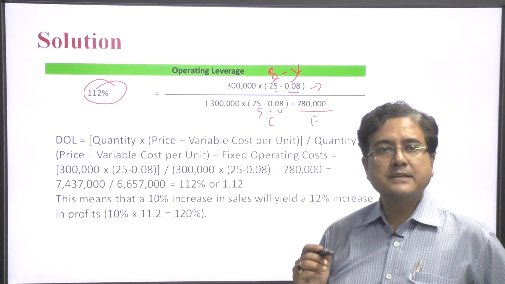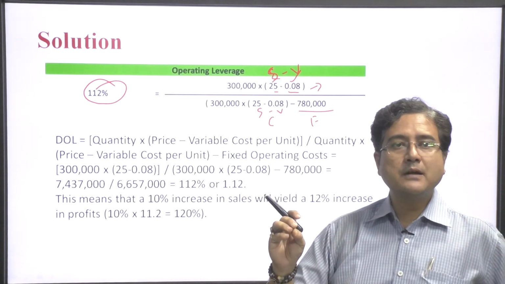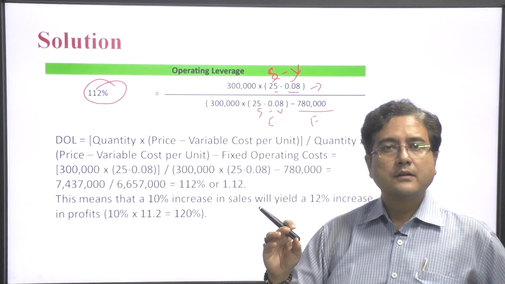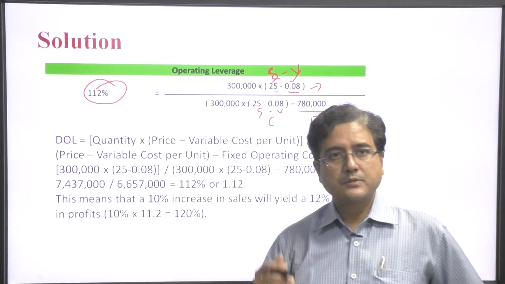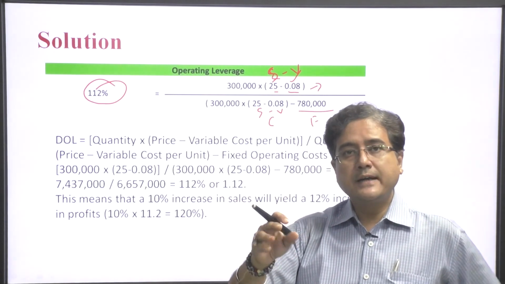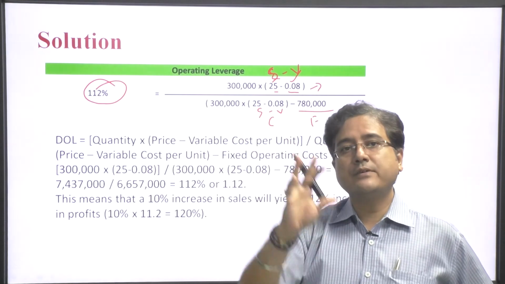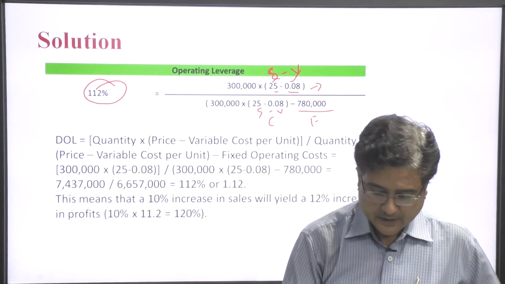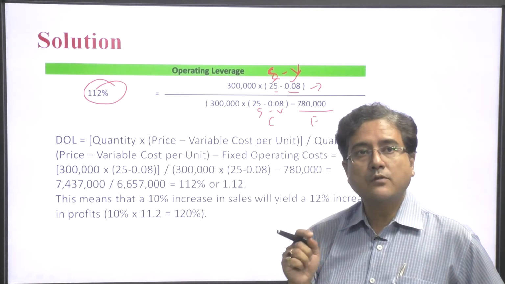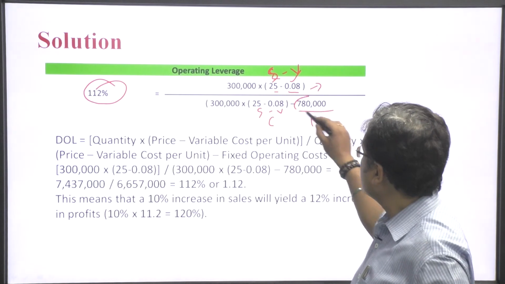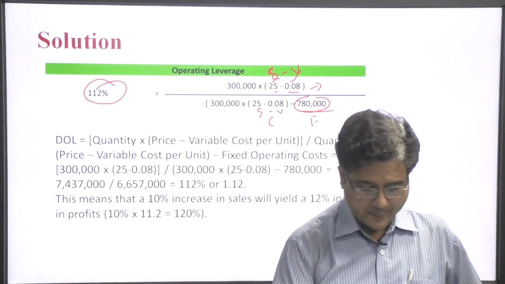This means a 10% increase in the sales will yield a 12% increase in profit, that is, 120%. When we increase the sale by 10%, it increases profitability by 12%. So, the degree of leverage is very high in this case. This is the use of operating leverage by using the fixed cost.